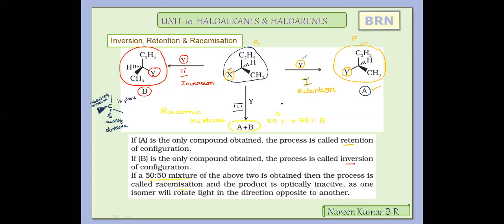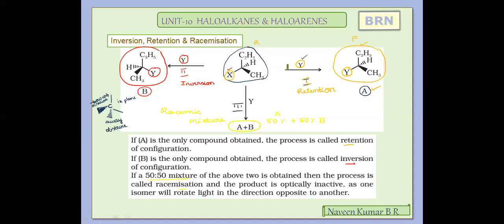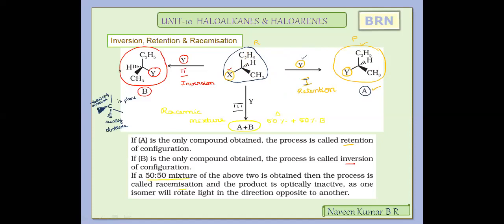Just to conclude, I will repeat again so you can carefully observe. In a given chemical conversion, whatever the product configuration obtained, if it is the same as the reactant, then it is called retention. If the configuration of the product obtained is inverted when compared to the reactant configuration, then it is called inversion. If an equimolar mixture of both inversion and retention of configuration is seen, then it is called racemization or racemic mixture.